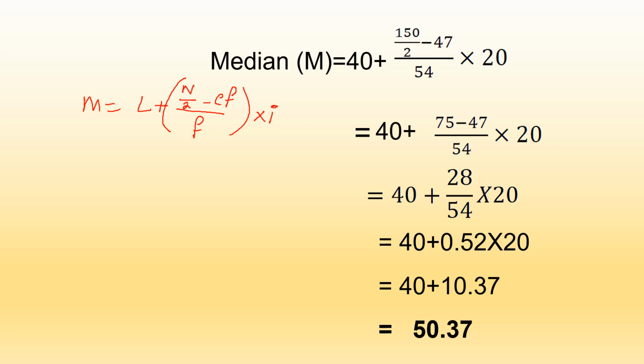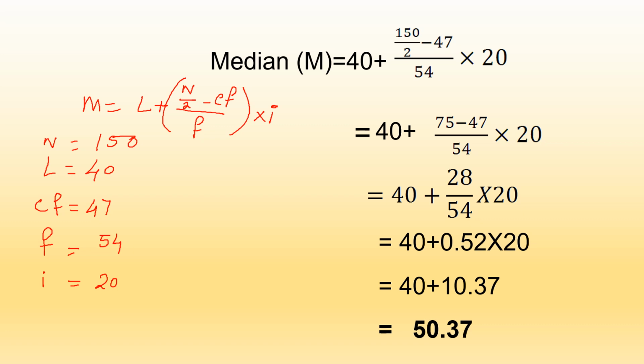As we saw previously, L is 40, CF, that is the frequency up to the class interval, is 47, frequency at the median class is 54 and I, the width of the median class, is 20, n is 150. Apply these values in the formula.